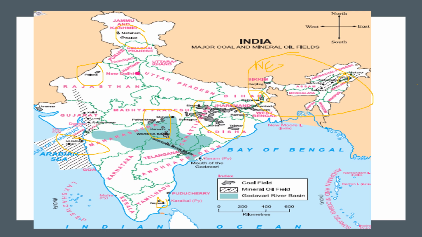Digboi, Makum, Naharkatiya, Nunmati, Lakhani, Assam. These names are also provided to you there on the northeastern side. See, the names are written in small letters. Even you can find it in your textbook.